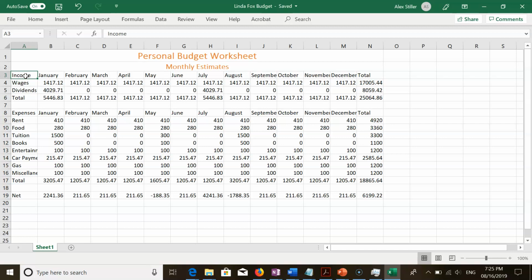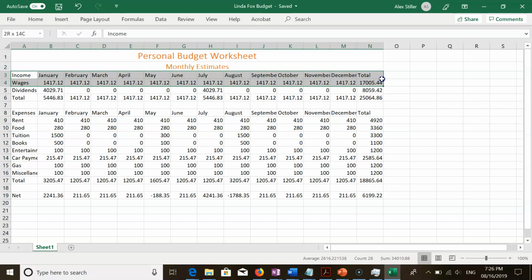So with A3 selected, go ahead and just hover right over the center of the cell and then click down and drag your cursor all the way over to cell N3 and then let go of the cursor. That'll select that whole range from A3 to N3. And from here, we want to click the Cell Styles button. This is in the Home tab in the Styles group to display the Cell Styles gallery.